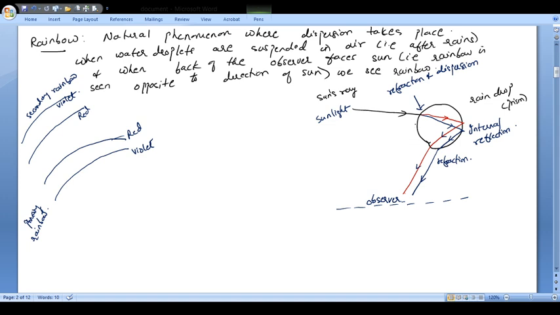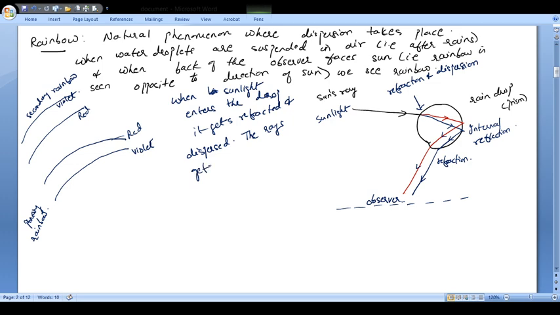Then when the light enters the drop, here you can say, to be more precise, when sunlight enters the drop, it gets refracted and dispersed, the rays get internally reflected, and finally after refraction they come out.